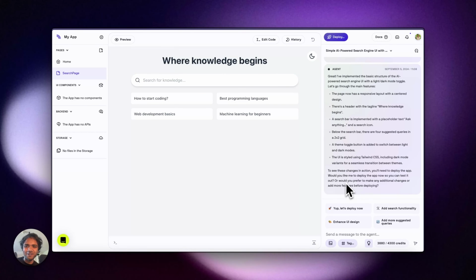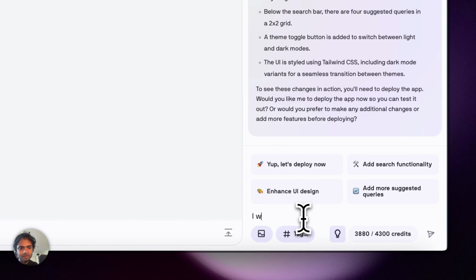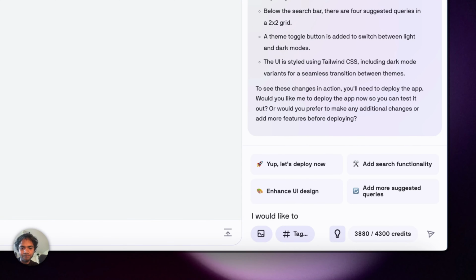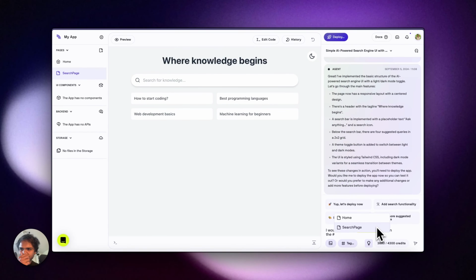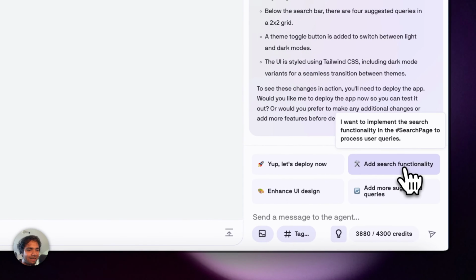We don't want to deploy the app yet. We have a lot to do. So let's do it this way. I would like to add the search page within the home. Or how shall we do? What we want to do next is to add functionality to the search. So what you can do is add search functionality.